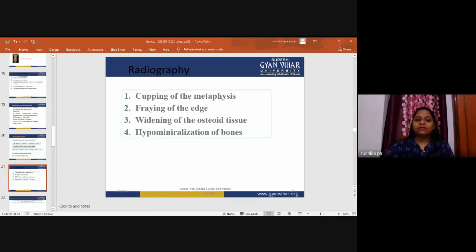Now, the next factor is widening of the osteotissue, as I've told you, in the radius and ulna. There is widening because of the widening of the epiphyseal plates and the accumulation of uncalcified osteoid at the growth plate.